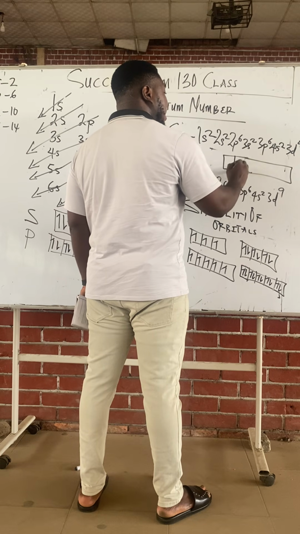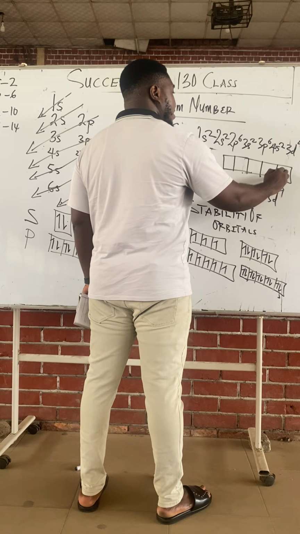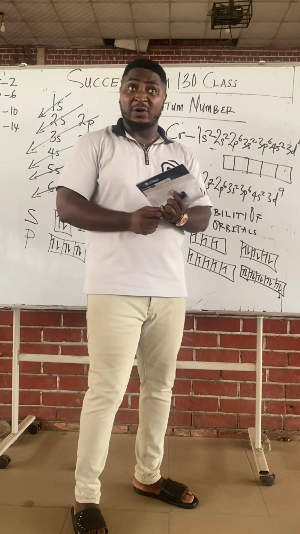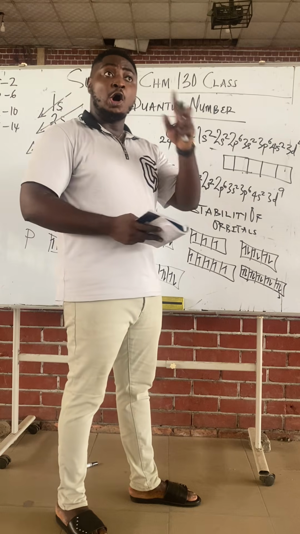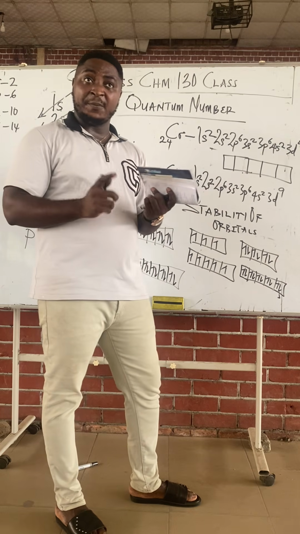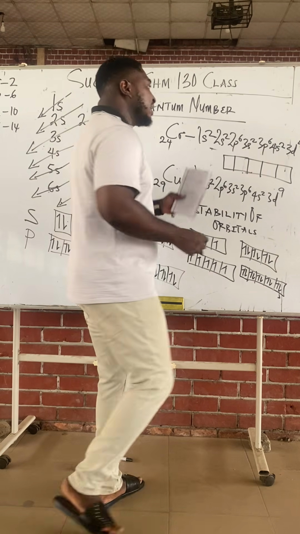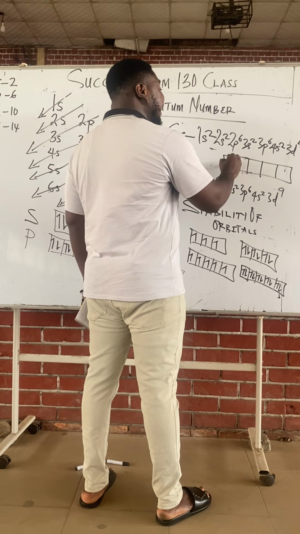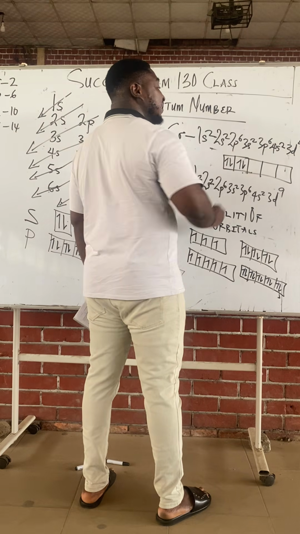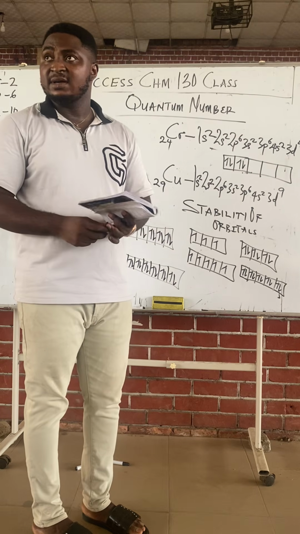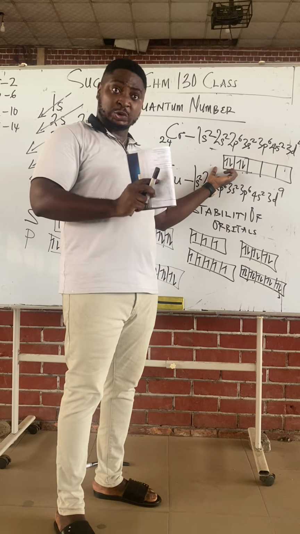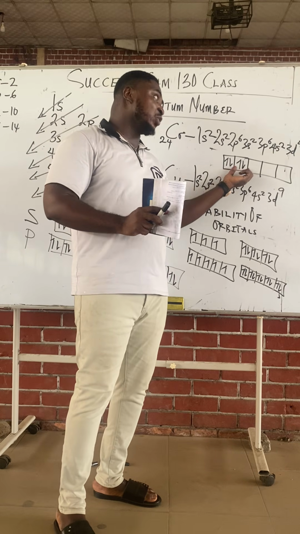right? 4 electrons, class. When you want to fill electrons in a block, Hund's rule tells us that we fill singly before pairing. Class, you want to put 4 electrons in this block. You know that each block can take 2 electrons, right? Don't go and start saying 1, 2, 3, 4. This is the wrong way of filling electrons. You first gave this guy 2, fed this guy 2, and you have filled the 4 electrons.